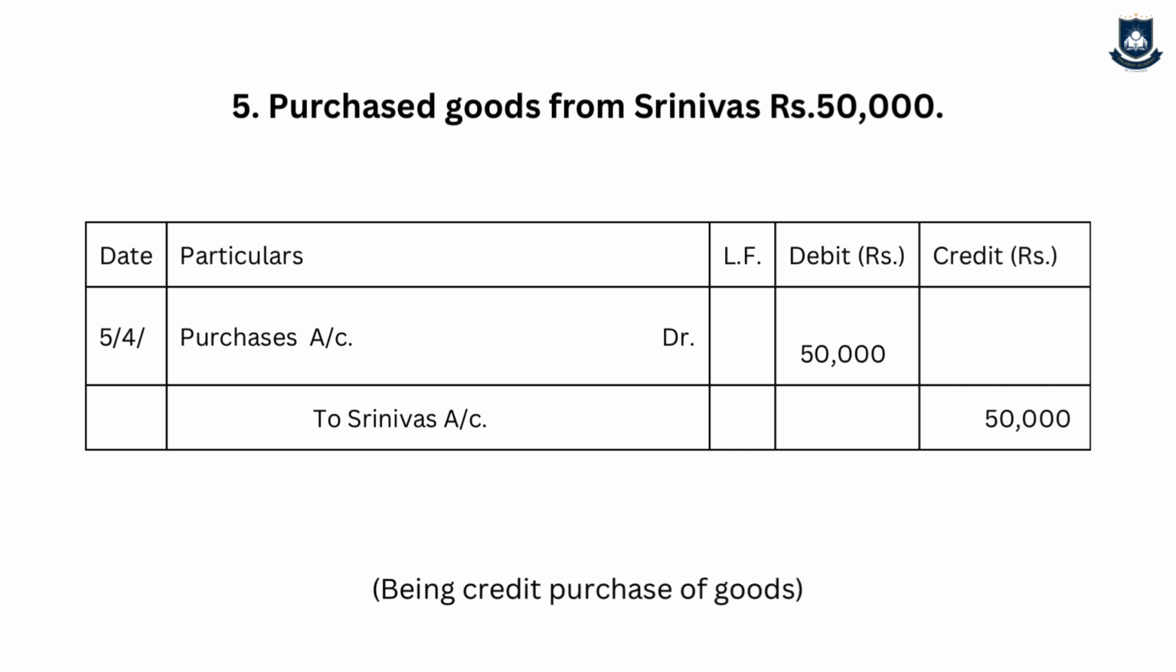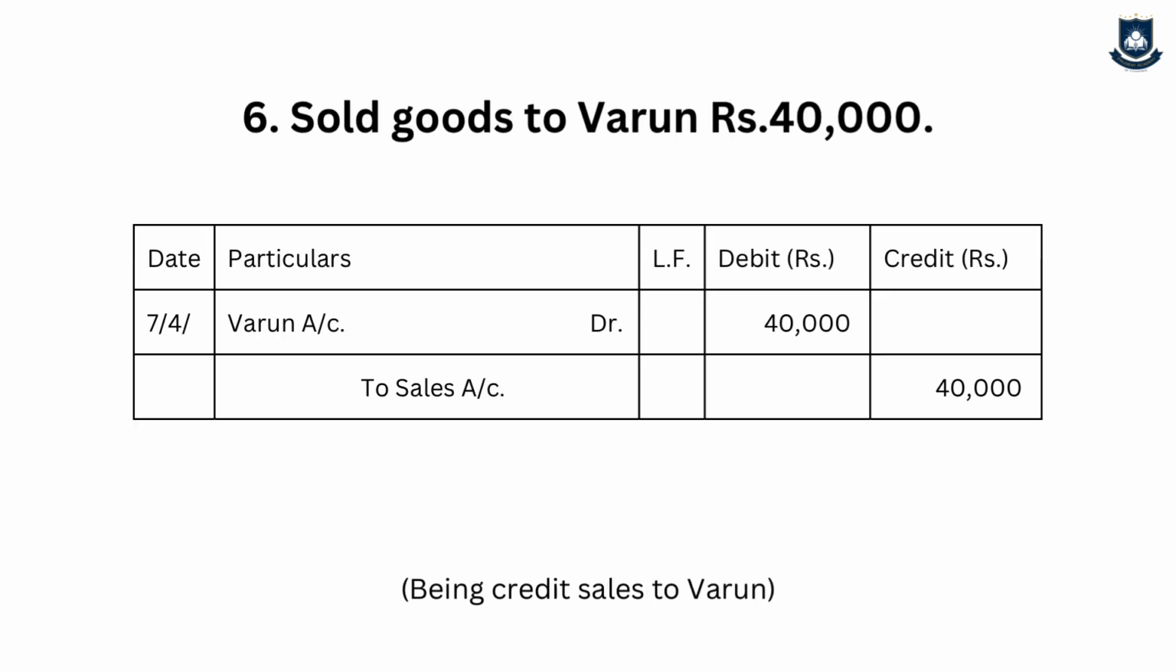Srinivas liability increase, credit. The next transaction is the sixth transaction: sold goods to Varun. Since the name is mentioned, it is a credit transaction, and since we are doing sales, it is an income. So the business has to receive money from Varun.